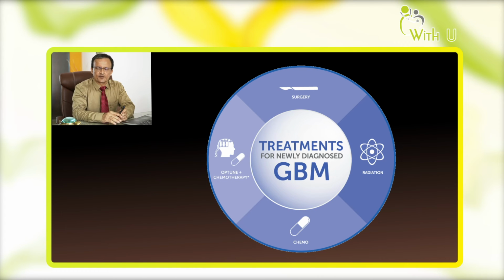So coming to the treatment, unfortunately, the treatment options in brain tumor are very limited compared to, say, breast cancer or lung cancer, where you have a huge spectrum of treatment: targeted therapies, immunotherapies, surgery, radiation therapy. In brain tumors, the main treatment is surgery. If possible, the tumor has to be removed by a neurosurgeon. Sometimes he cannot remove the tumor completely and something remains behind, and in those cases we give radiation therapy, and along with that we give chemotherapy. There is no role of targeted therapy or immunotherapy. You may hear in the market that many people are using immunotherapy, but that is all experimental.